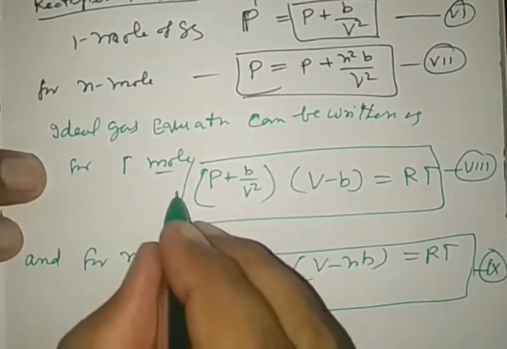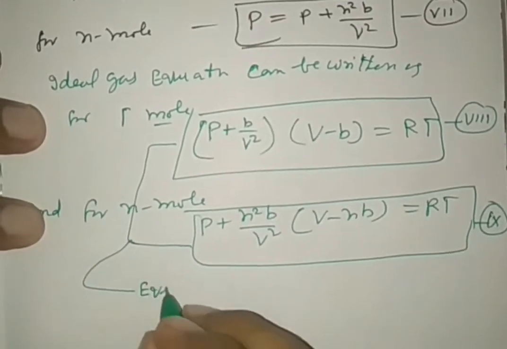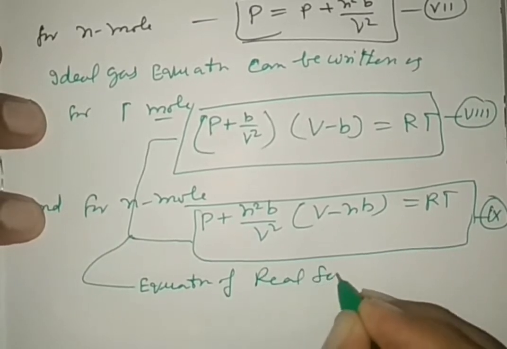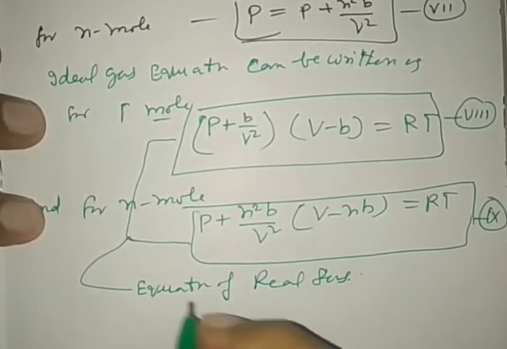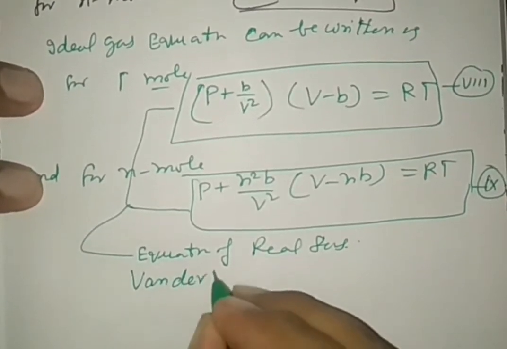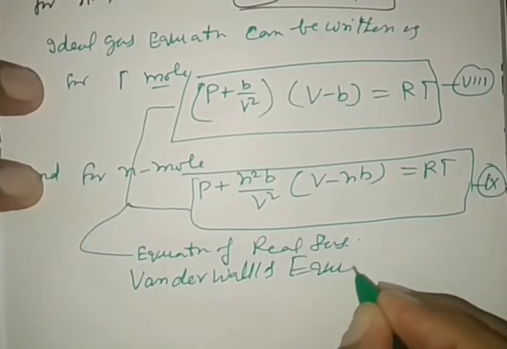Right? Both these equations are called the equation of real gas, or the van der Waals equation.